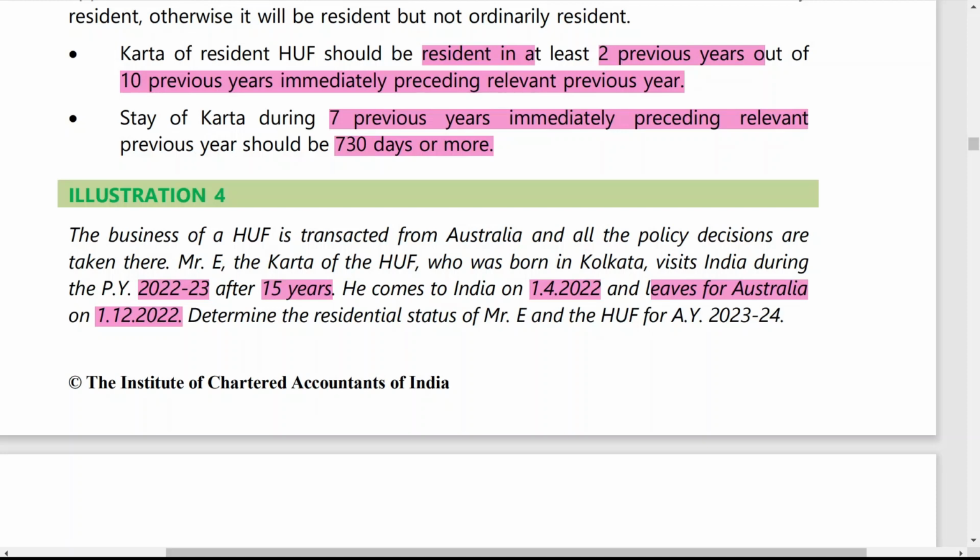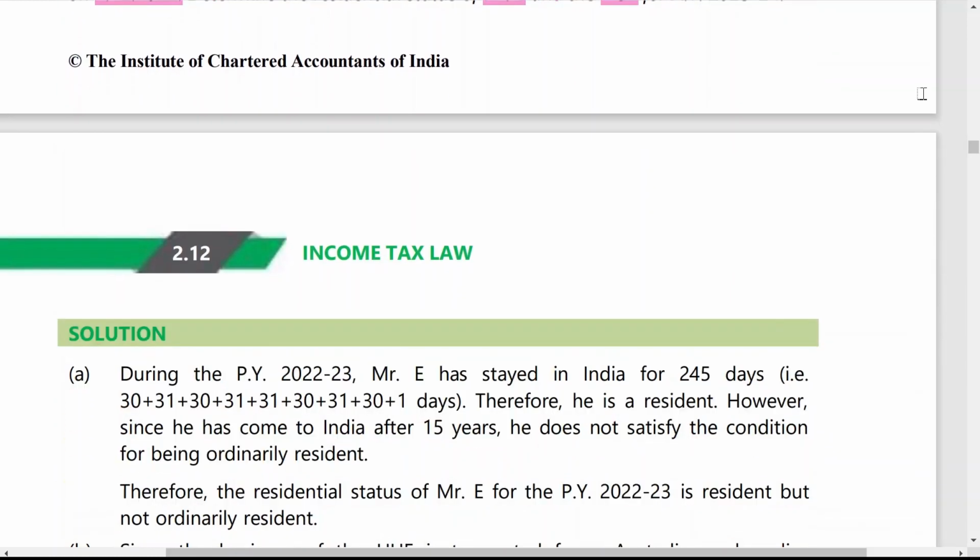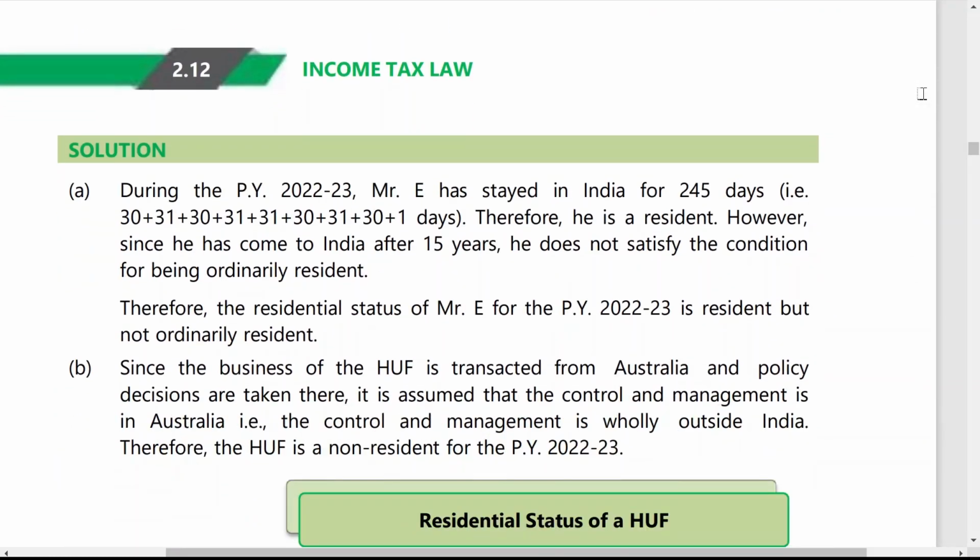Now determine the residential status of Mr. E and the HUF for the assessment year 2023-24. So you have to find out the residential status of Mr. E and also the residential status of the HUF. First we will find out the residential status of Mr. E. During the previous year 2022-23, Mr.